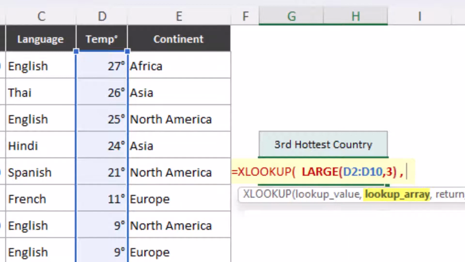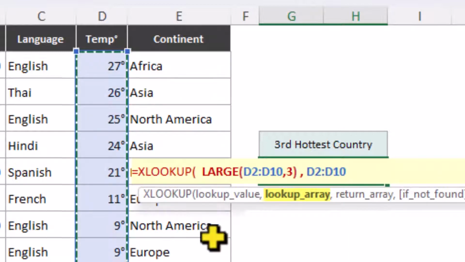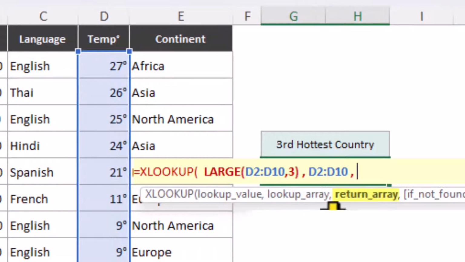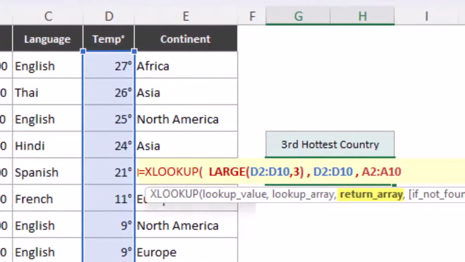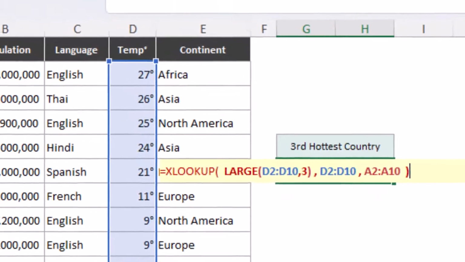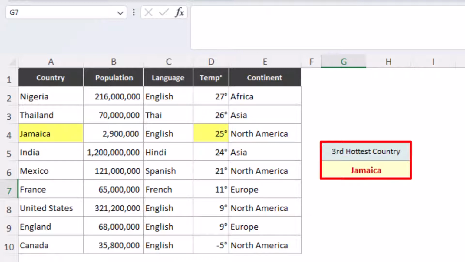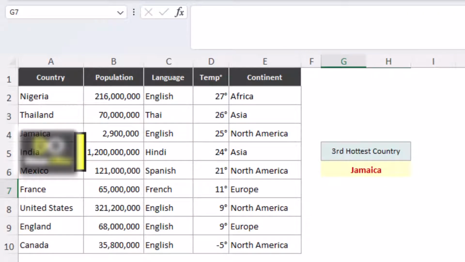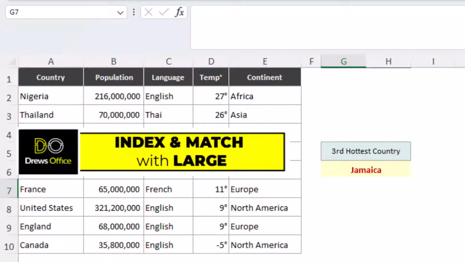We want XLOOKUP to look inside the temperature column. And if it finds a match, we want to return the item from column A. Close the brackets for the XLOOKUP function. And XLOOKUP is only available in Microsoft Excel version 365. If you're using an earlier version of Excel, you can still use index and match functions.